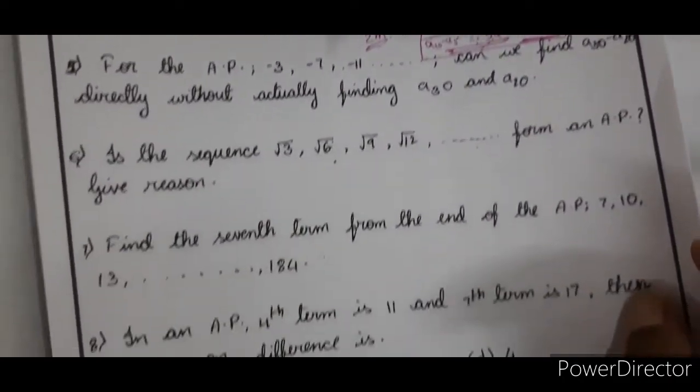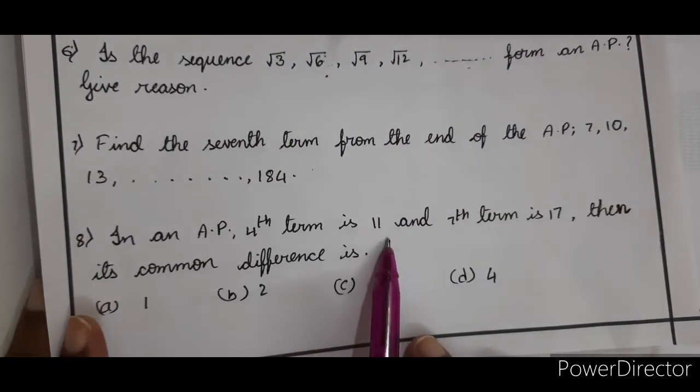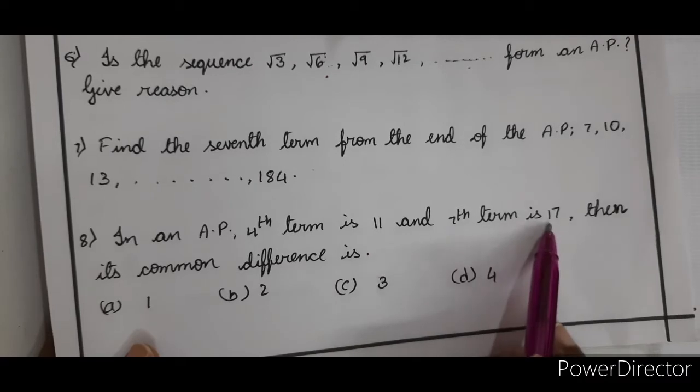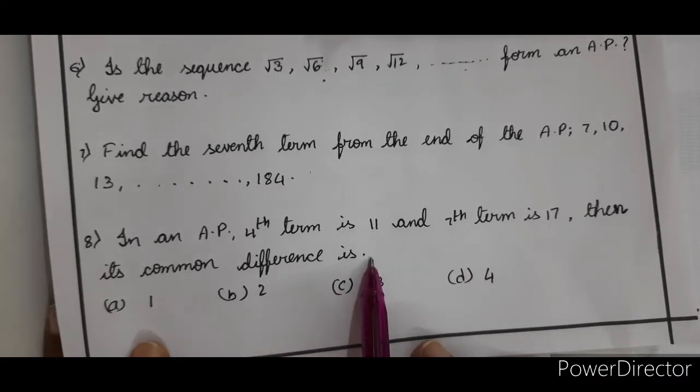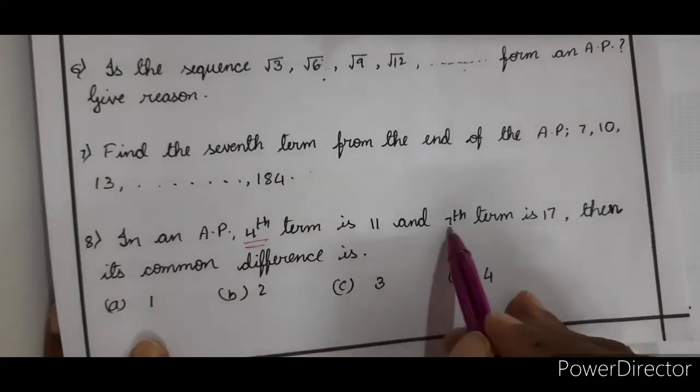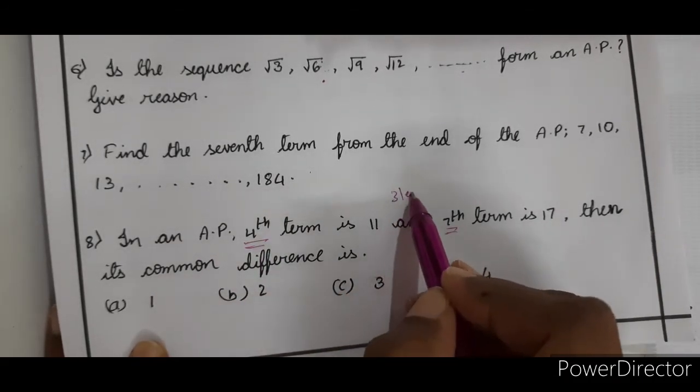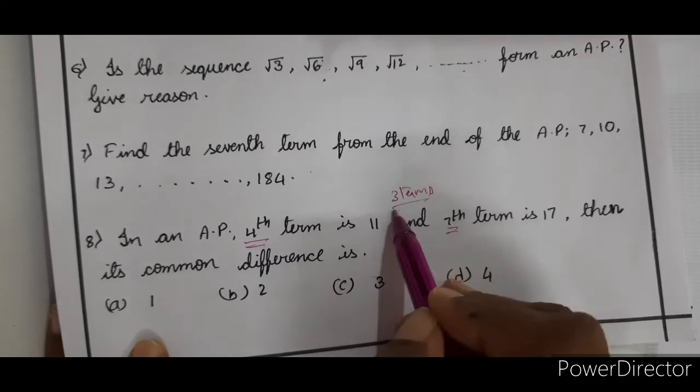Right. Let's see the next one. In an AP, the 4th term is 11 and the 7th term is 17. Then its common difference is? See, we have the 4th term and the 7th term. How many terms are there in between? 3 terms are there in between.